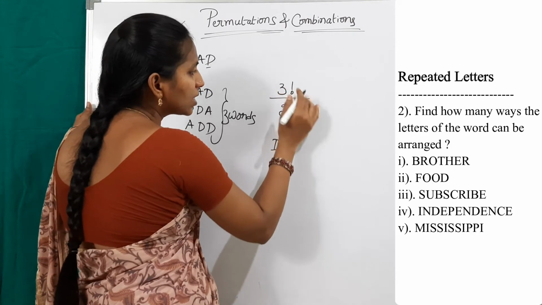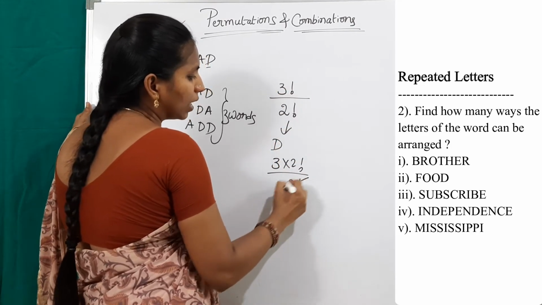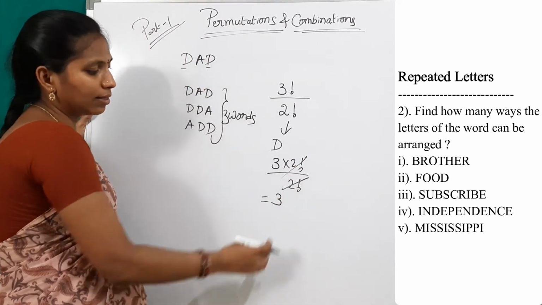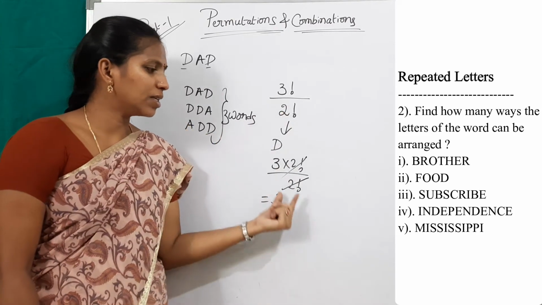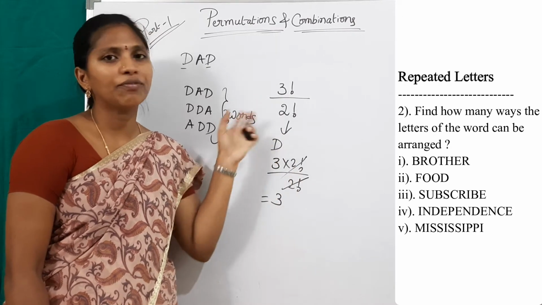We can write 3 factorial as 3 into 2 factorial, by 2 factorial. The 2 factorial and 2 factorial get cancelled. So the result is 3. This is the normal procedure and this is by using factorial. Arrangement means directly use factorial.